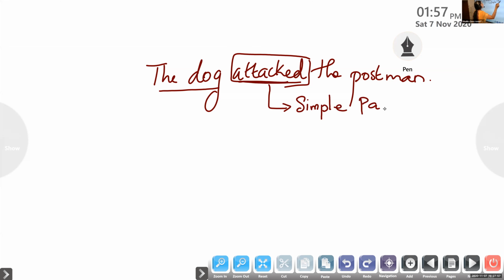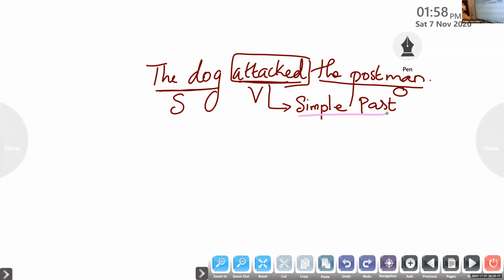So we need to change the same sentence into passive voice. As I have told, the active person is the subject and who receives the action is called the object. So we have a subject, we have an object in the sentence. At the same time, we know this is the finite verb which shows the tense. So the tense of the sentence is simple past.